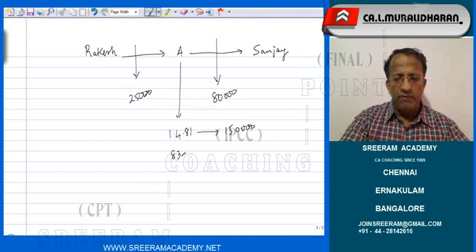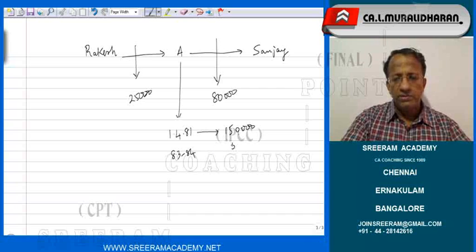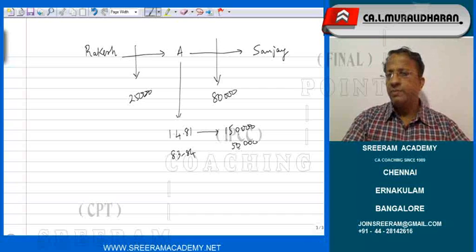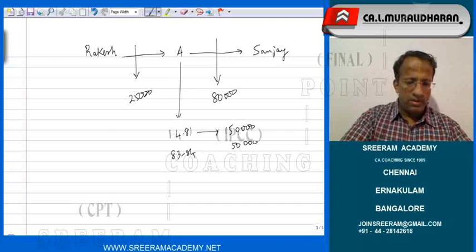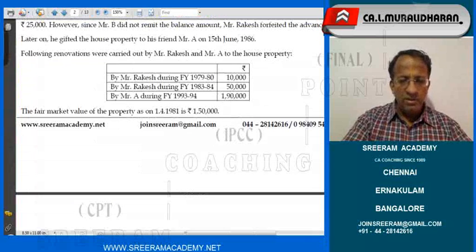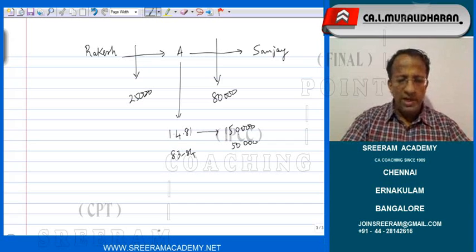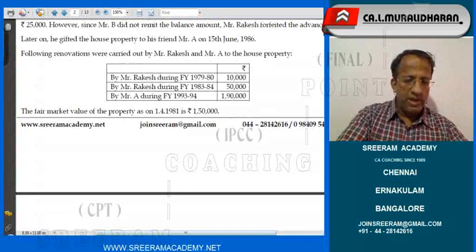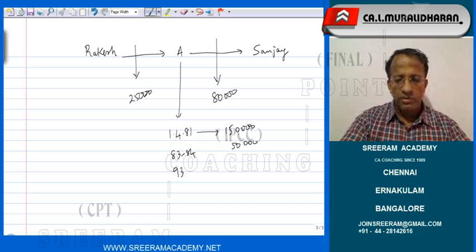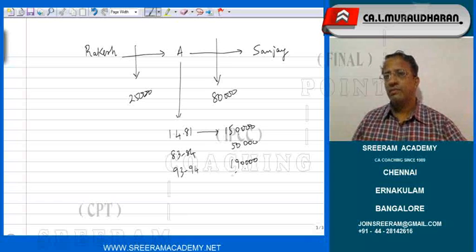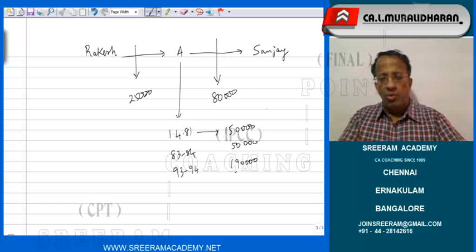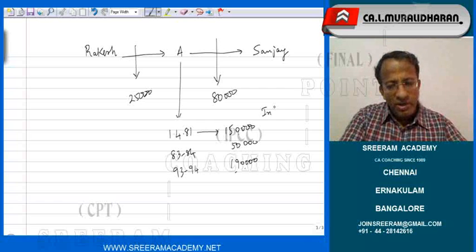Then, he also spent 1,90,000 in 93, 94. So, what is the corresponding index that we should take into consideration?